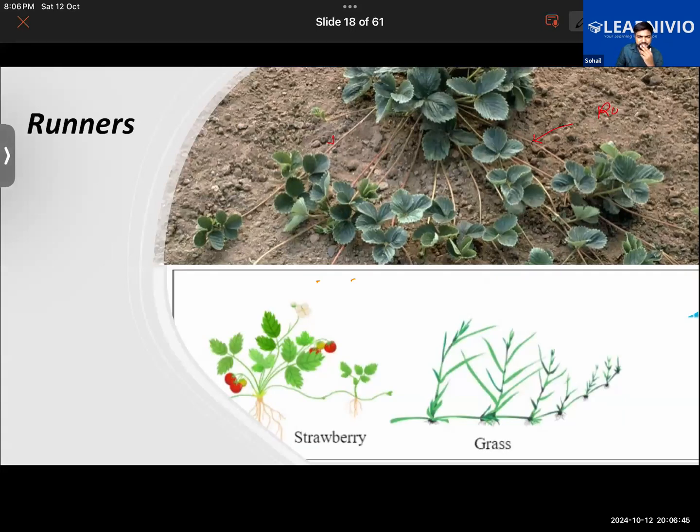Then we have the example of the runners. So in the case of runners, what we get to see is that plants like for example mint, strawberry or the grass have a horizontal running stem. These stems will be running parallel to the ground in a horizontal fashion, and we see that at different places the roots will be growing, and the roots will further grow. It grows in such a manner that a new plant starts to develop from here. And in this case, we are seeing that the new plant that has grown is still attached to the parent plant. So this is called as runners.